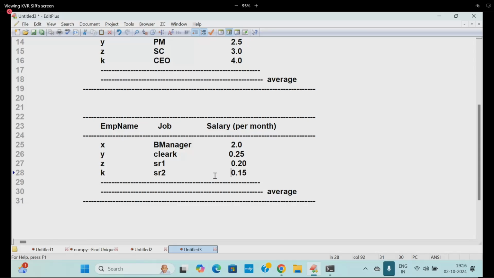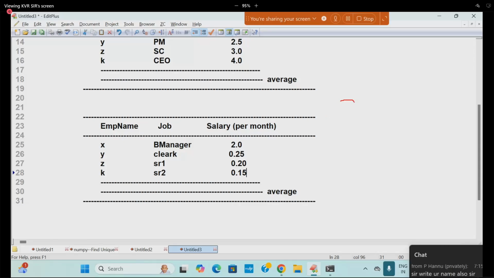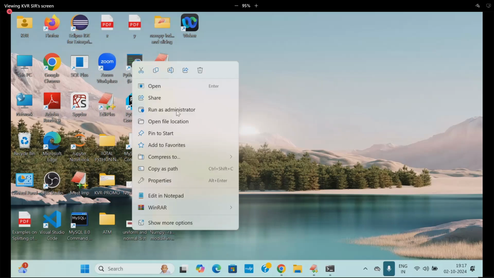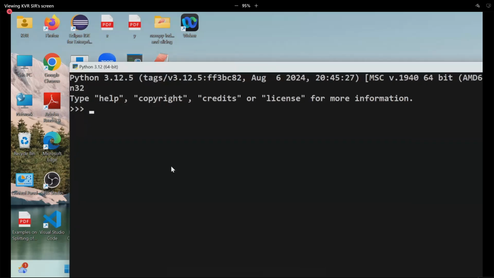If I take an average salary here, 2.0, 0.25, and the rest, what is this totally, students? Can you calculate and say? 2.60, correct? 2.60 by 4 people, for example. What is the answer? So you cannot calculate, I know that. Go to the Python environment. 2.60 by 4 is 0.65.